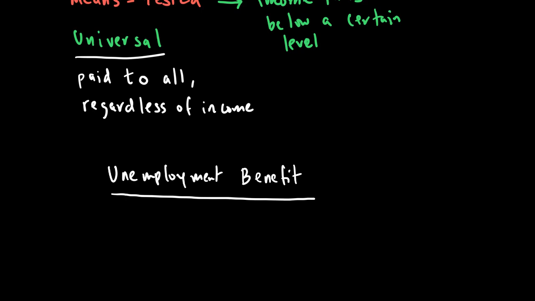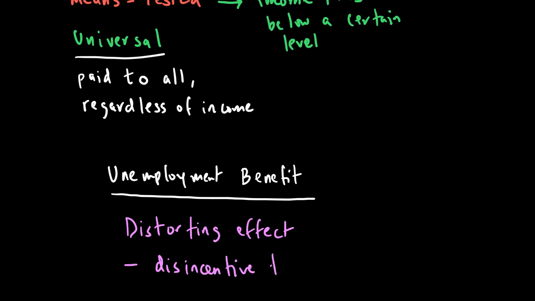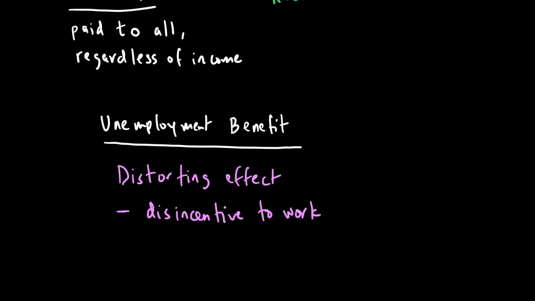Some economists believe that if unemployment benefits are too high, then they may have a distorting effect, or a disincentive to work. Because if the unemployment benefit is too high, people in the labor market may decide not to work, because they may believe that the cost of taking up a job will be too high if the unemployment benefits are too comfortable. So one of the things we want to look at is what's the right level of unemployment benefits that should be given in an economy.